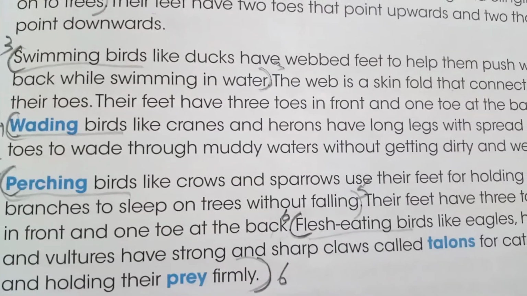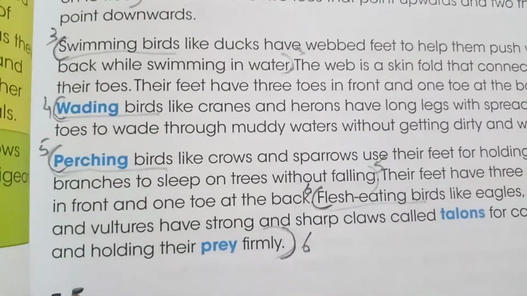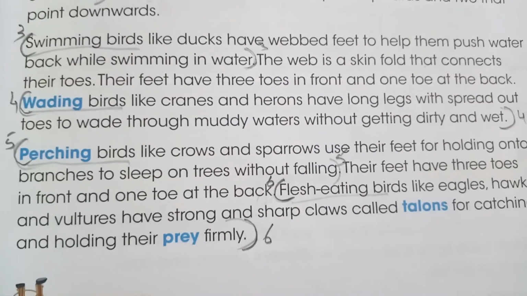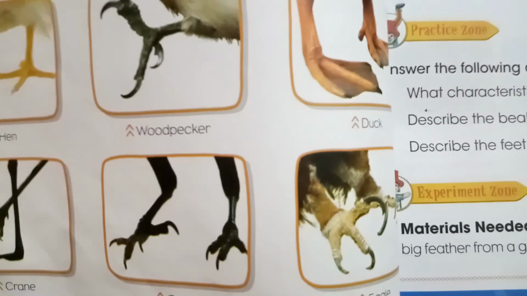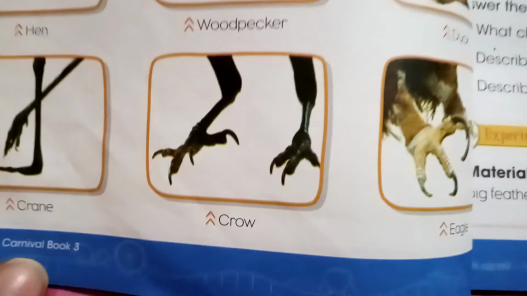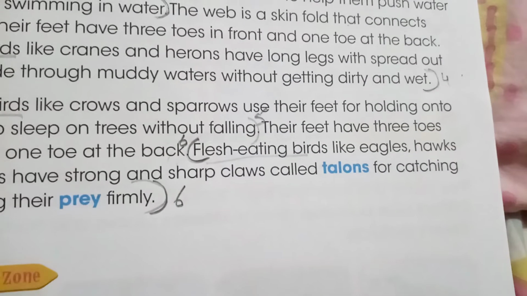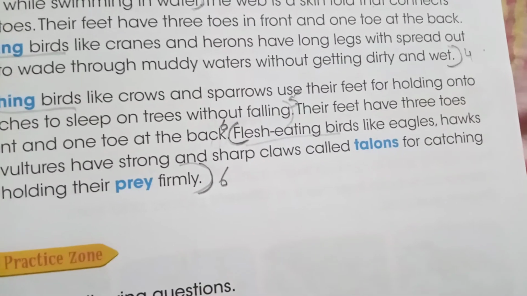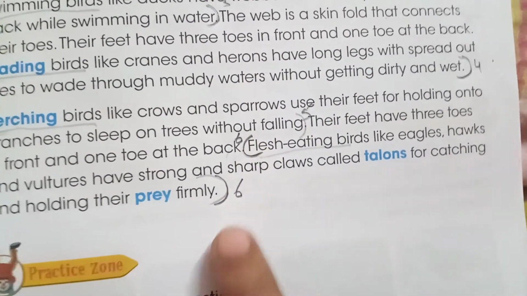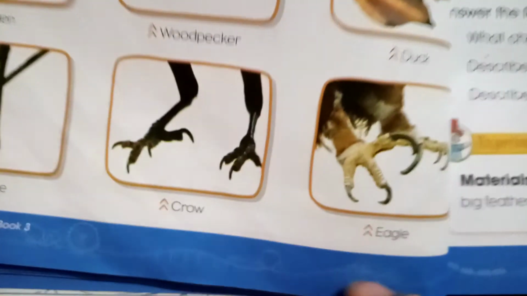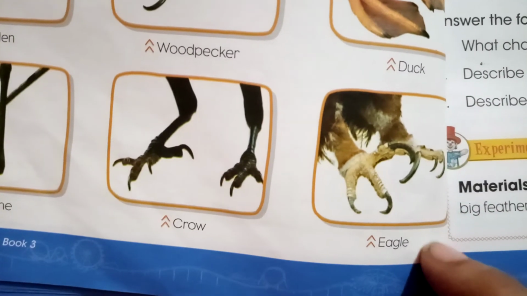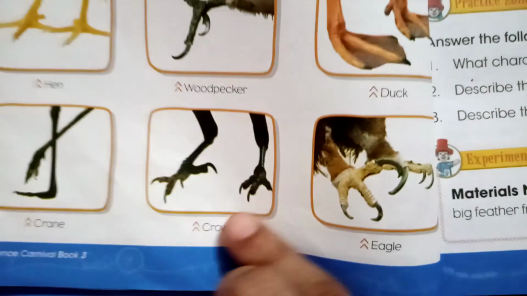Then come the perching birds like crows and sparrows. After writing about it from the marked page, you can make the drawing of the feet of the crow. Then lastly are the flesh eating birds like eagles, and you can write about them from where it is marked here, and then you can draw the picture of the eagle's feet on the blank page. So this is your homework.